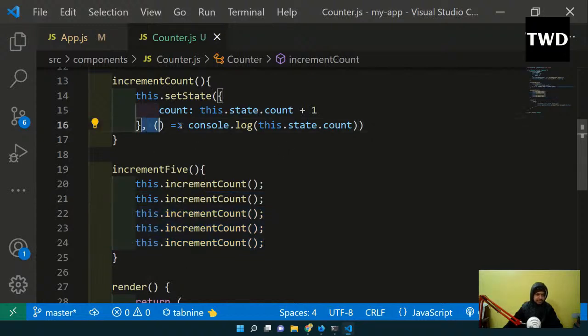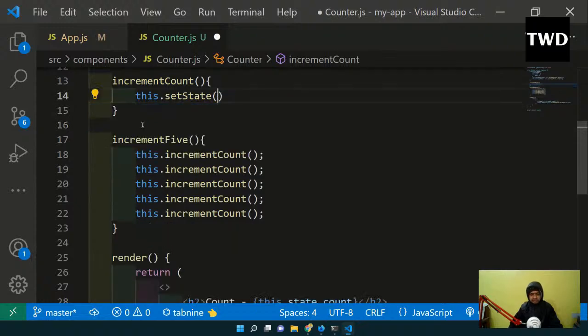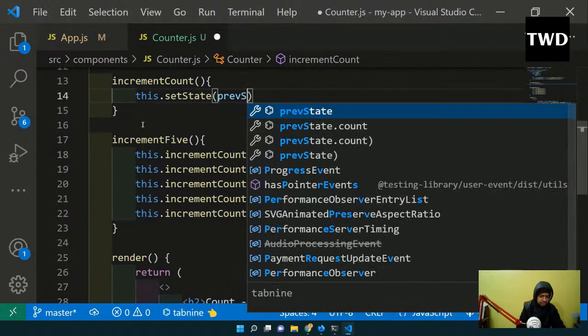First thing, I will remove this, I don't need it much. Here we are going to use setState in a different way. And that different way is, let me remove this first. There is a thing known as previous state, or prevState, anything you can call it.